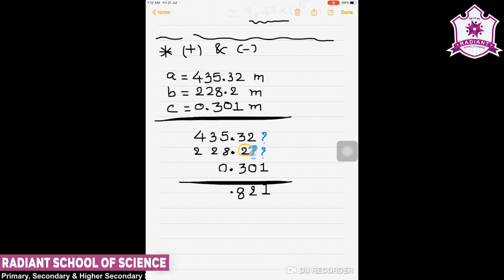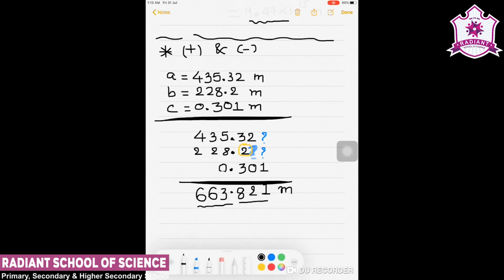Now what will be the rest? 8, 5, 13, 1 carry, 4 and 2, 6, and this is 6. So our answer will be 663.821 meter.